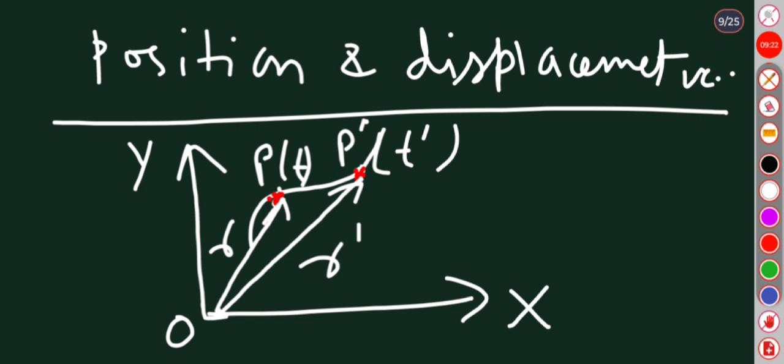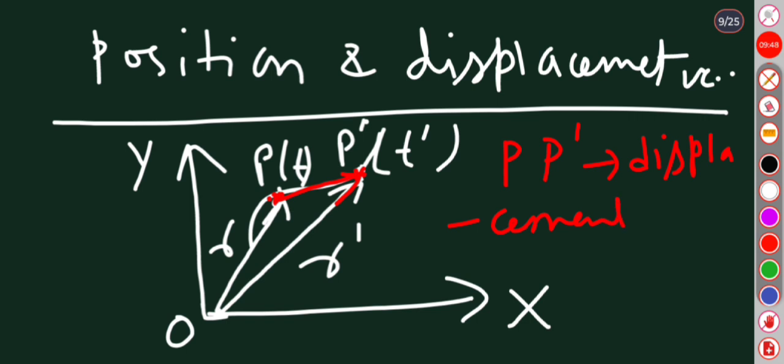If the object moves from P to P dash, this vector P to P dash is called the displacement vector.